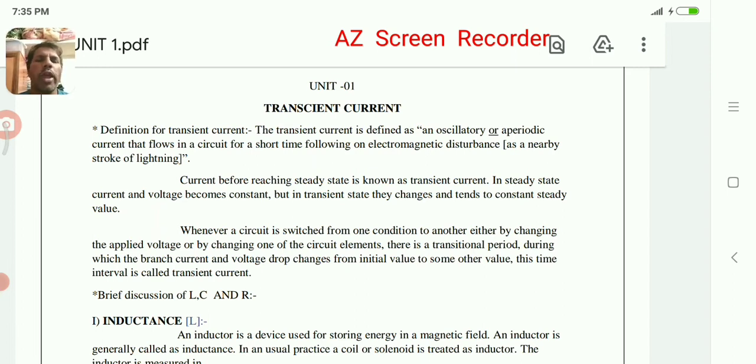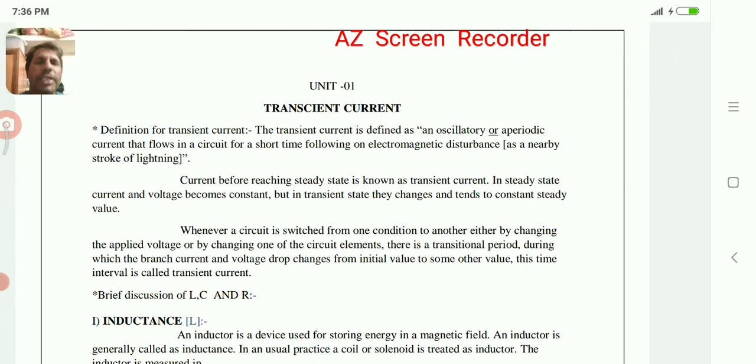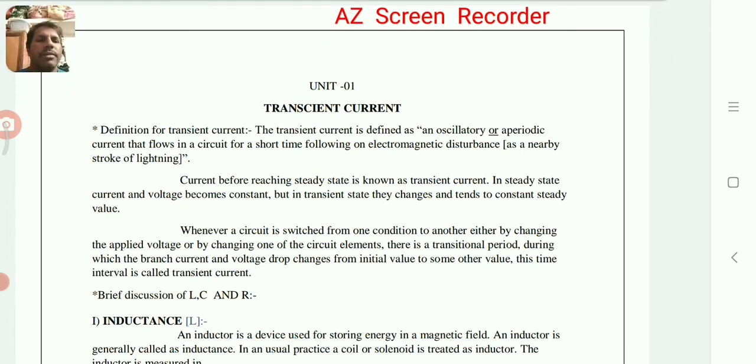You already know about the current. There are two types of current: one is alternating current and the other is DC current. In alternating current, the phase of the current changes for every interval of time. But in a DC current, the phase of the current remains the same for all intervals of time. Therefore, the AC current is called an oscillatory current and DC current is called a periodic current.